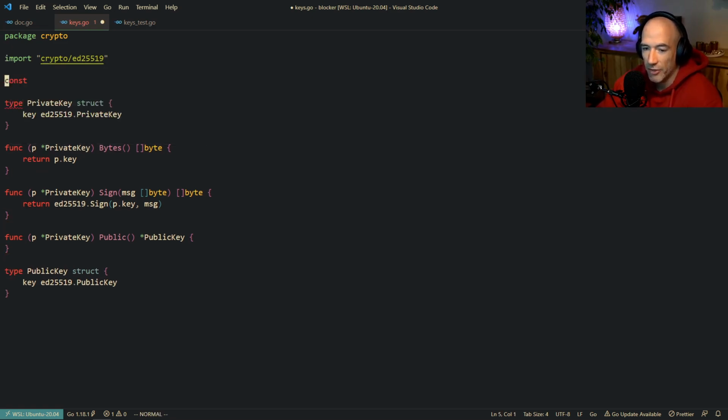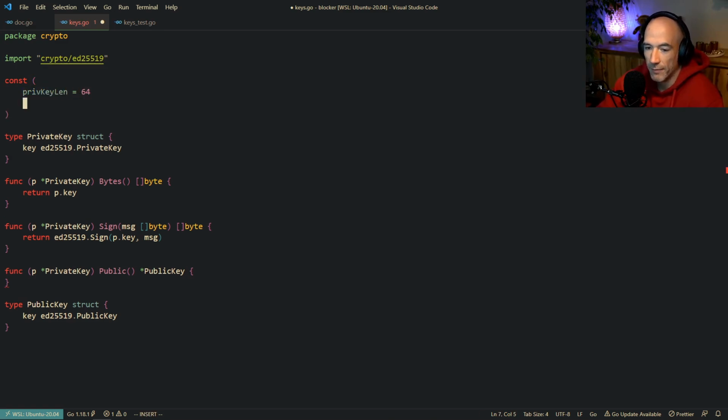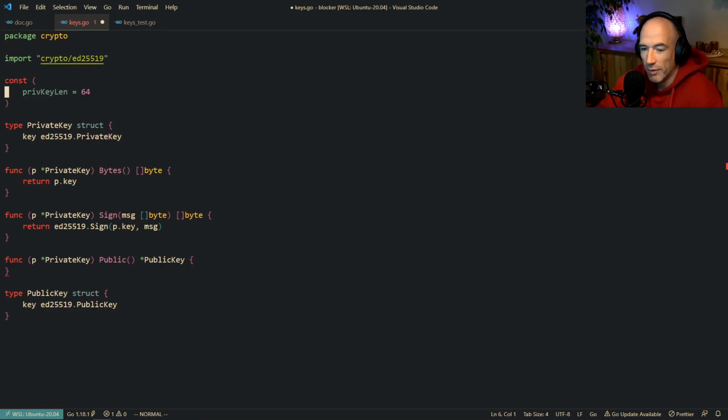So we're going to make some constants here. And we're going to call this privKeyLen. And that's going to be 64. Right? The length of the private key is going to be 64 because the first 32 bytes is going to be the private key, and then it's going to append the public key bytes, right? And so it's going to be 32 plus 32 is going to be 64.